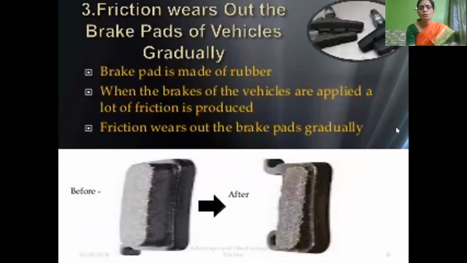Friction also wears out the brake pads of the vehicle gradually. Brake pads are very essential: when we want to stop the vehicle, we apply the brake.